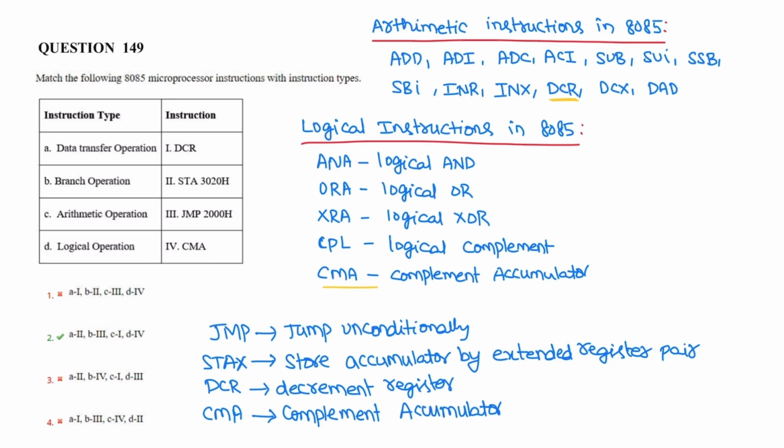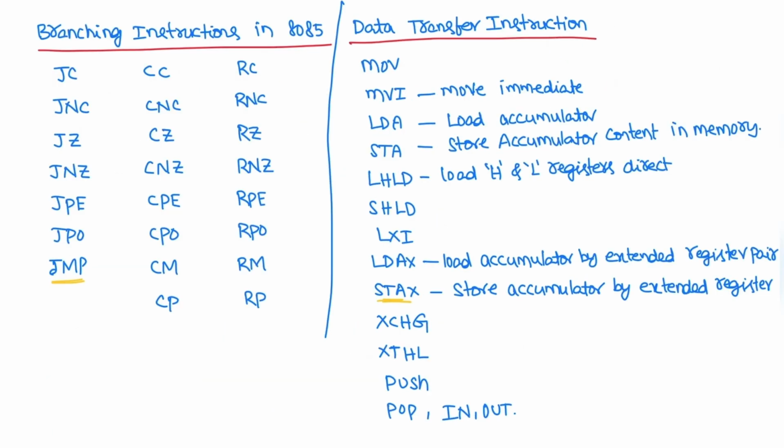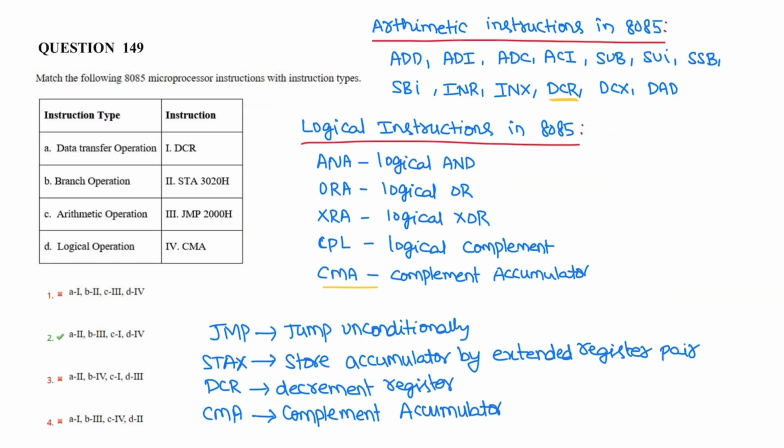From these instructions, they have given JMP, jump unconditionally. It comes under branching instructions, a branch operation. So B is 3. Next is data transfer instructions. STAX comes under data transfer instructions.